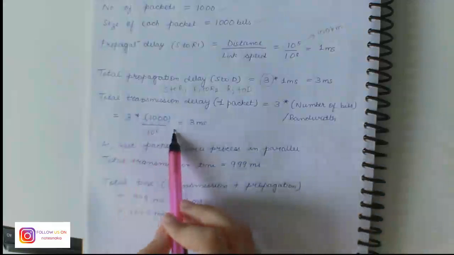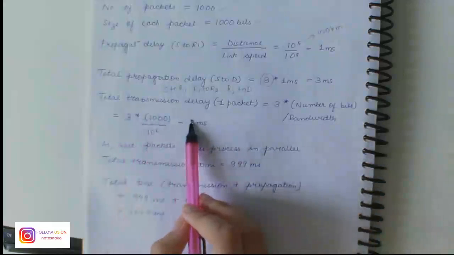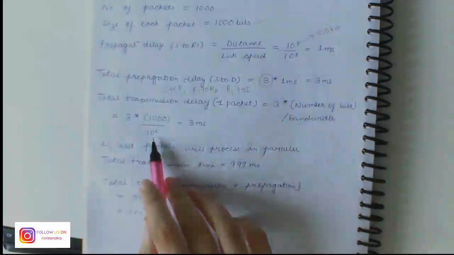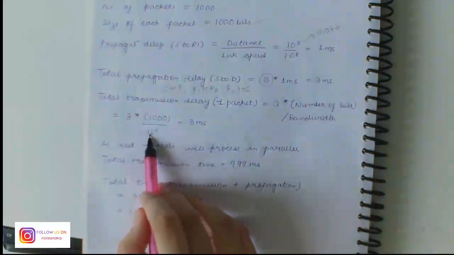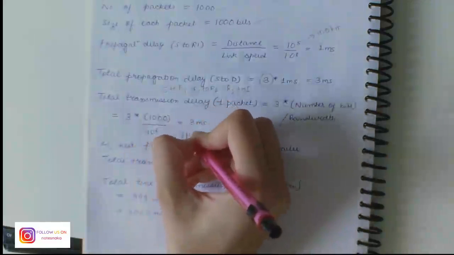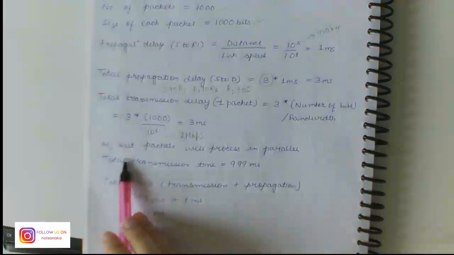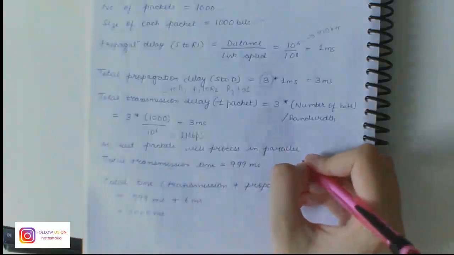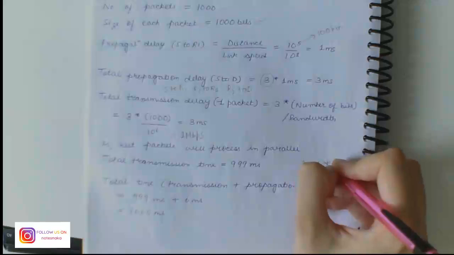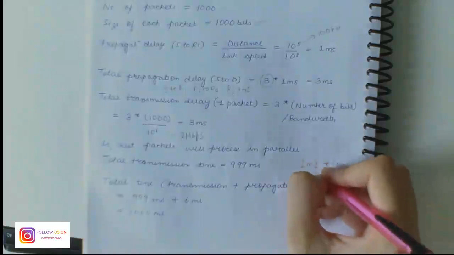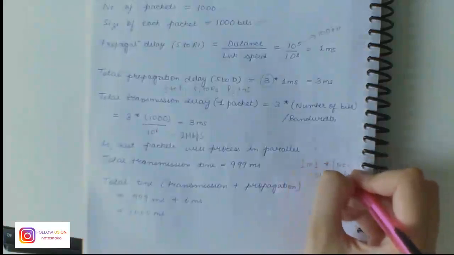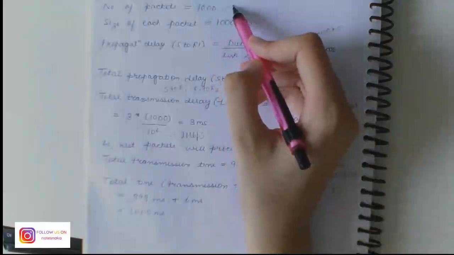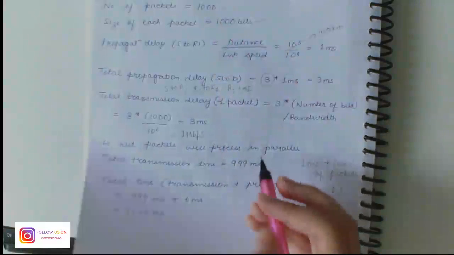Now the total transmission delay for one packet is equal to 3 into number of bits divided by bandwidth. We also used this formula in the previous question. So this turns out to be 3 milliseconds. The number of bits is 1000, which we have been given, and 10 to the power 6 is the bandwidth, that is 1 Mbps, also given in the question.